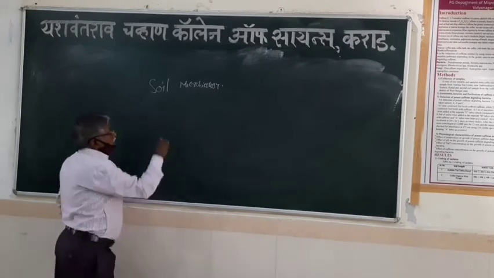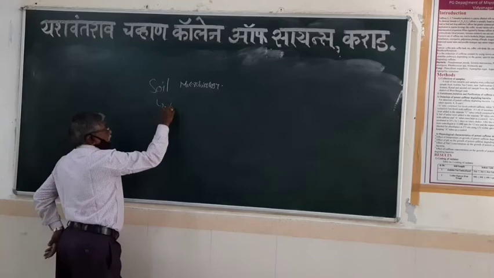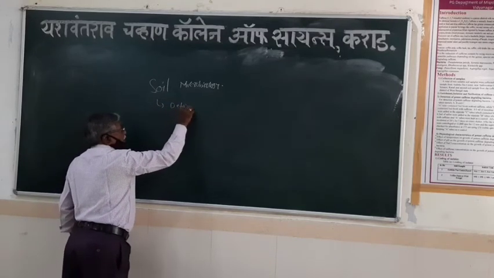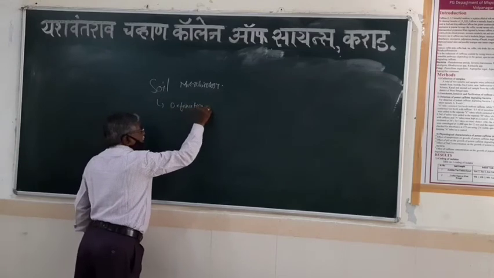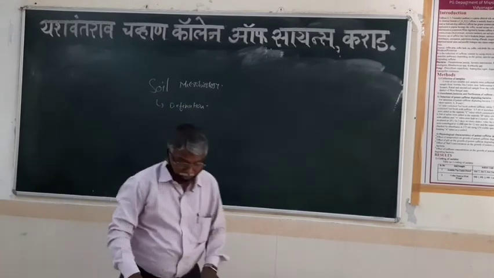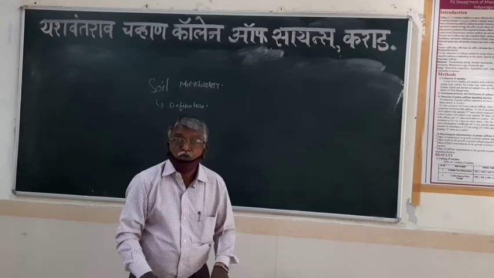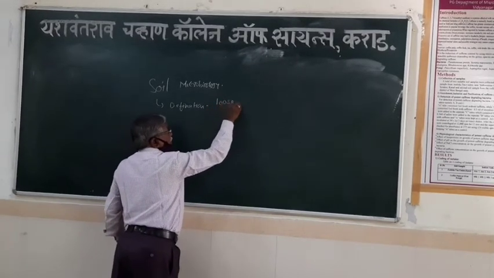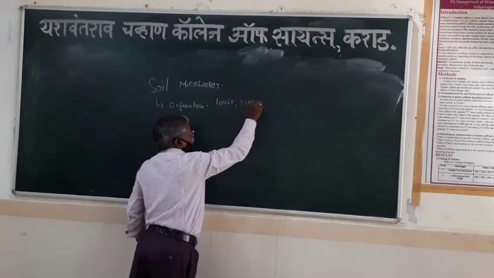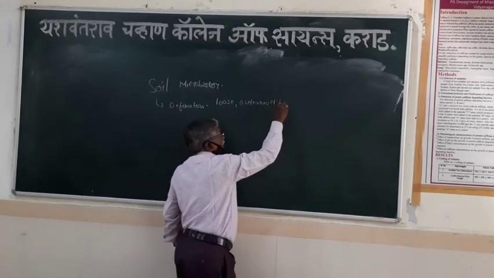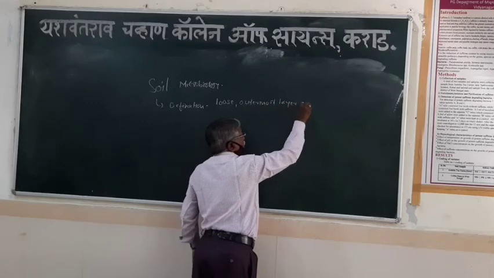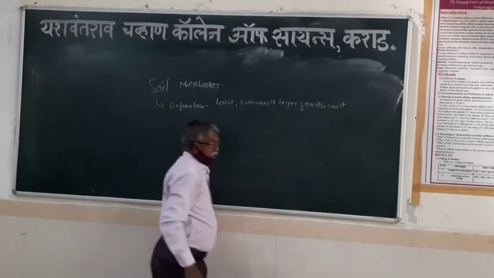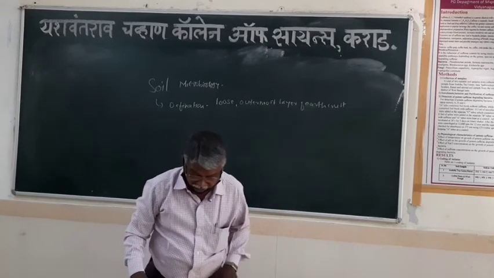So what is this soil microbiology? What is soil? Definition of the soil. Soil is a loose outermost layer of the earth crust.